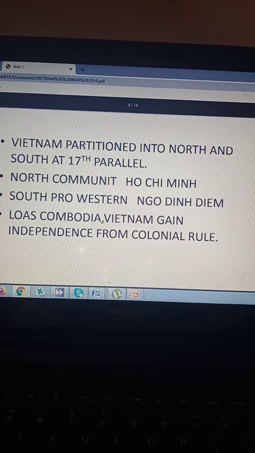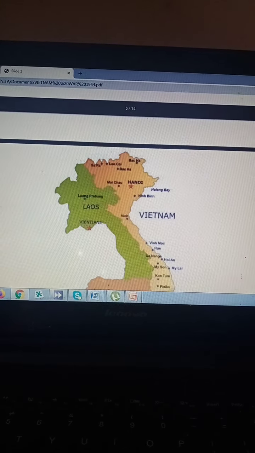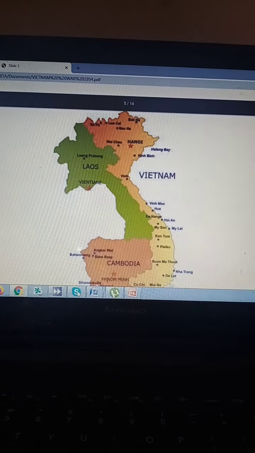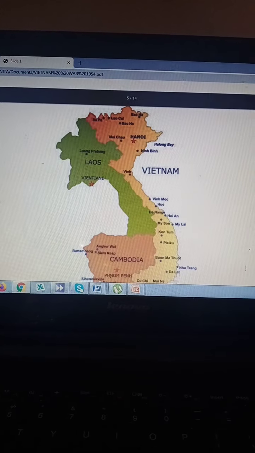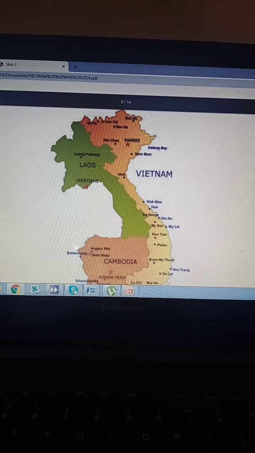Then finally we have Laos, Cambodia, and Vietnam. They gain independence from colonial rule, that is no French intervention and no UK or United States. But still you can see this becomes the battleground of the Cold War, where you have the proxy war that was fought by the US and USSR, supporting both North and South Vietnam.